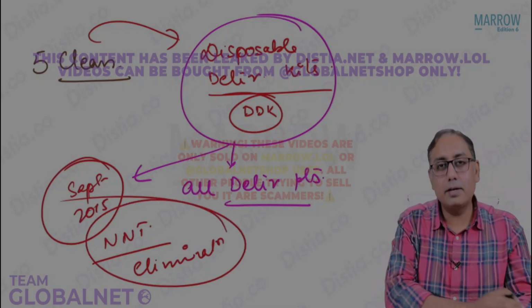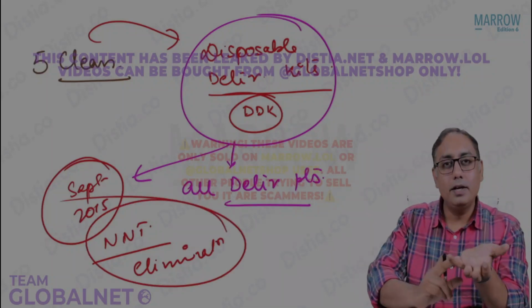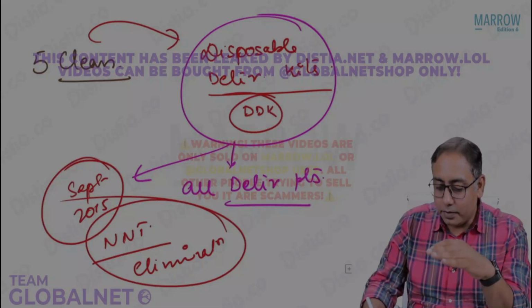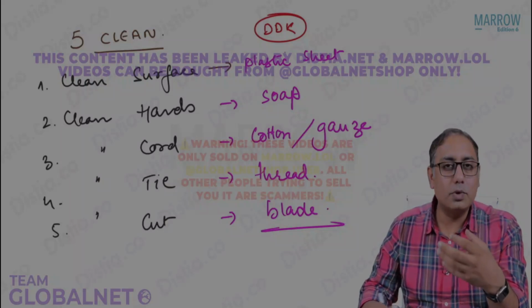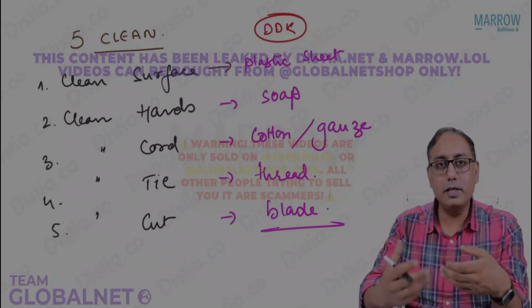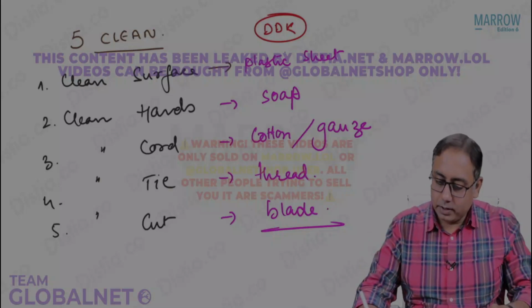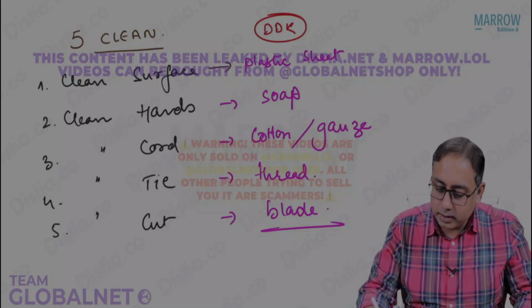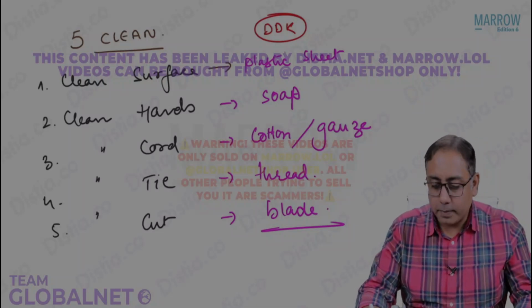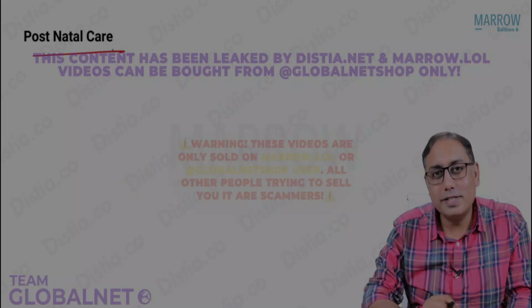We had a clean delivery, a safe delivery, the neonatal tetanus elimination level was achieved, and that's the force of public health. With simple measures, that's how things might change. So in intranatal care, these are the things you need to remember: what is a clean and a safe delivery.